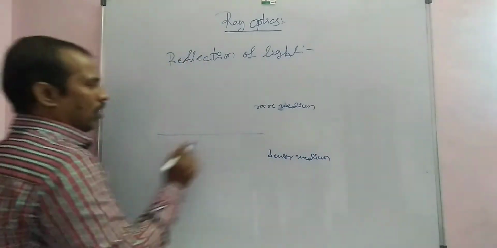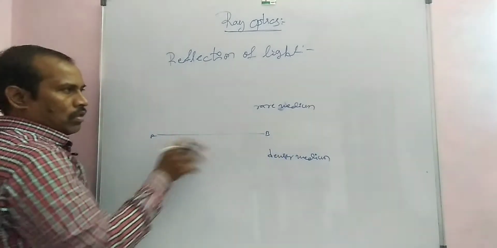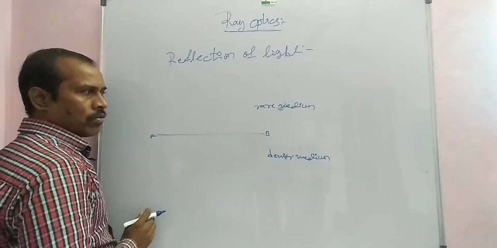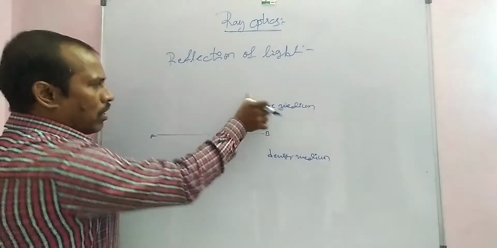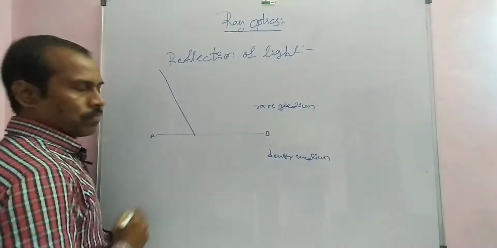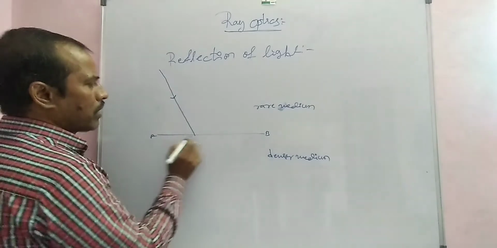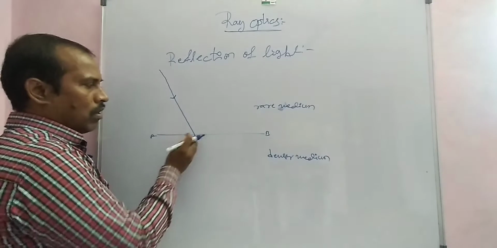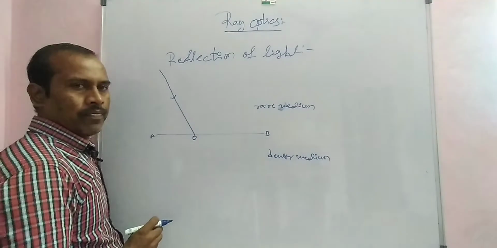The boundary AB is the boundary of two media, a rarer medium and a denser medium. When a light is incident on the boundary of these two media, for example this light incident on a point O on the surface of these two media.